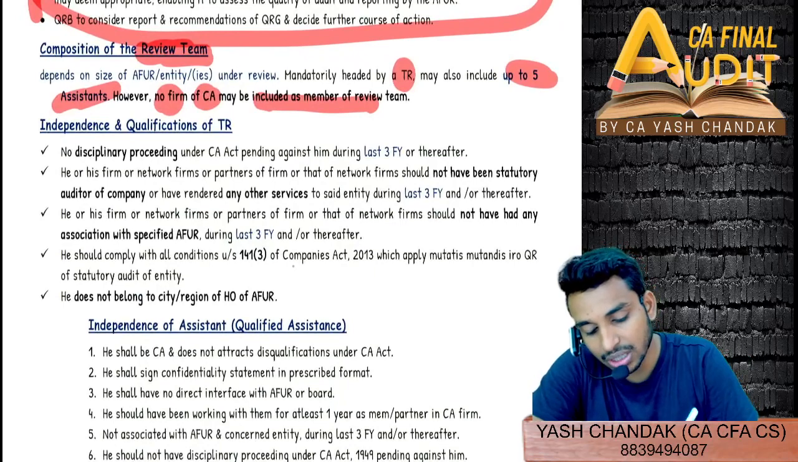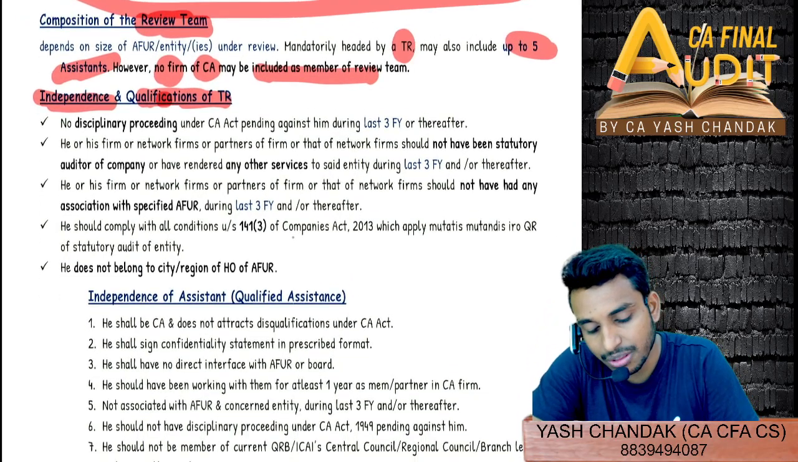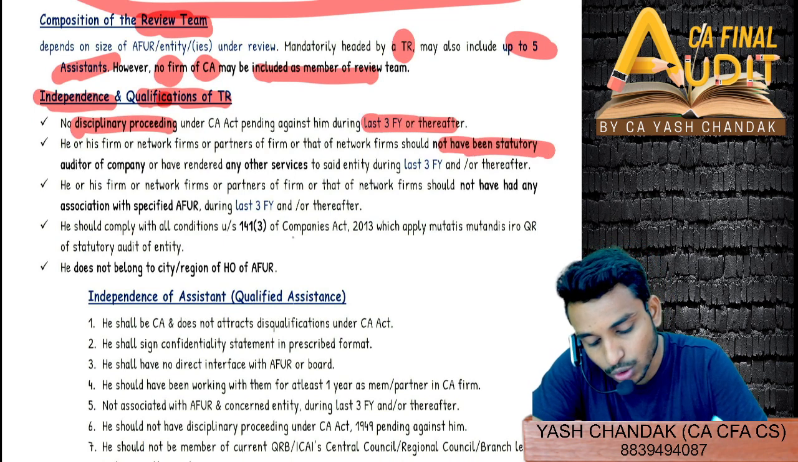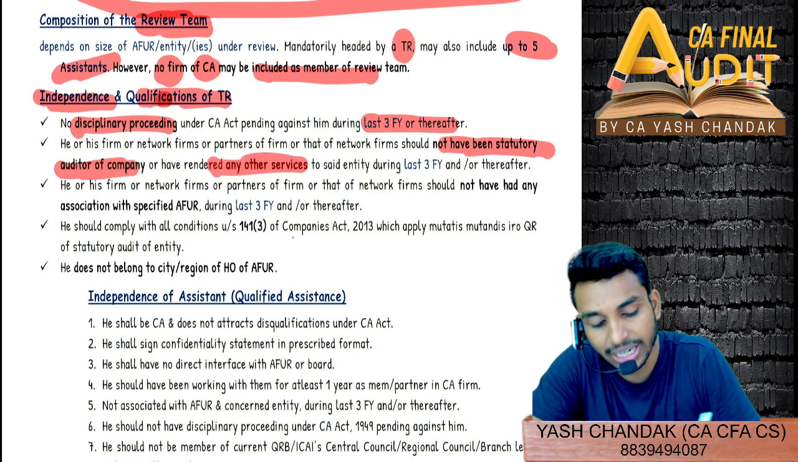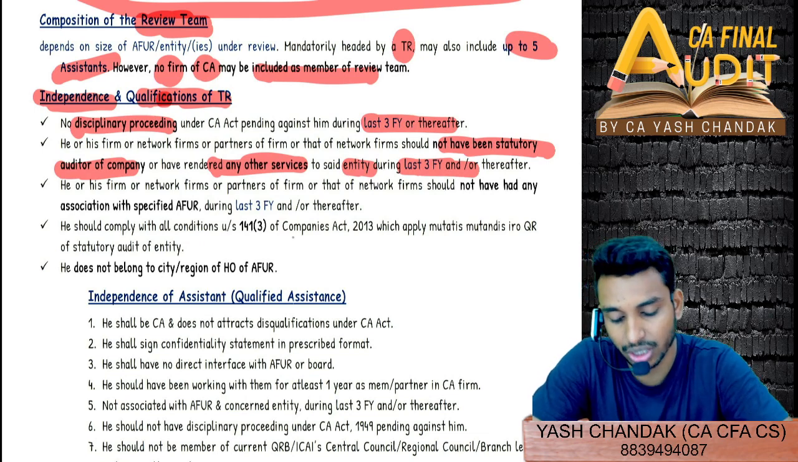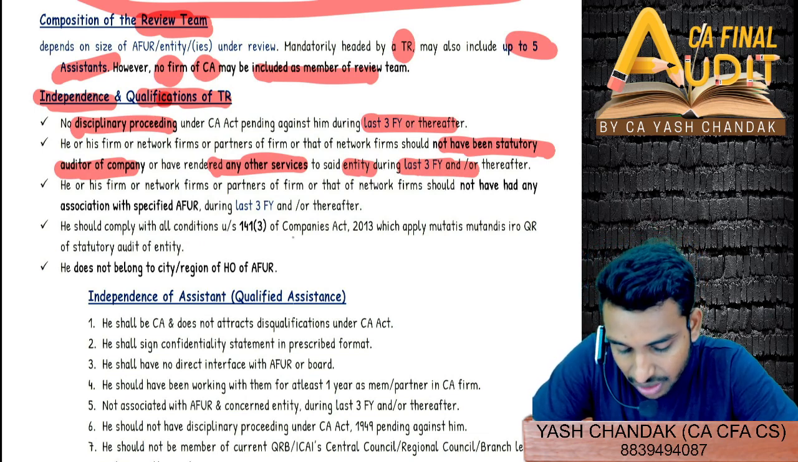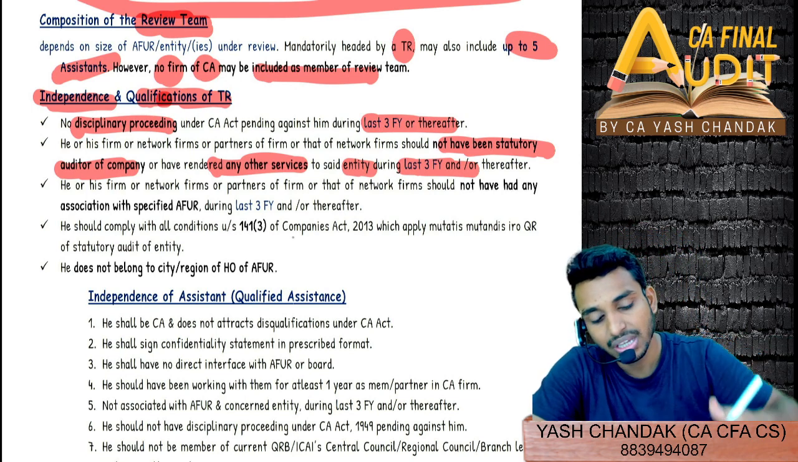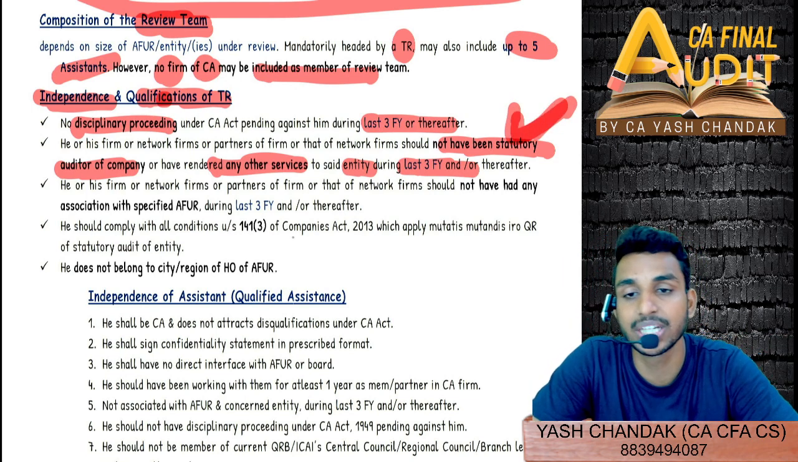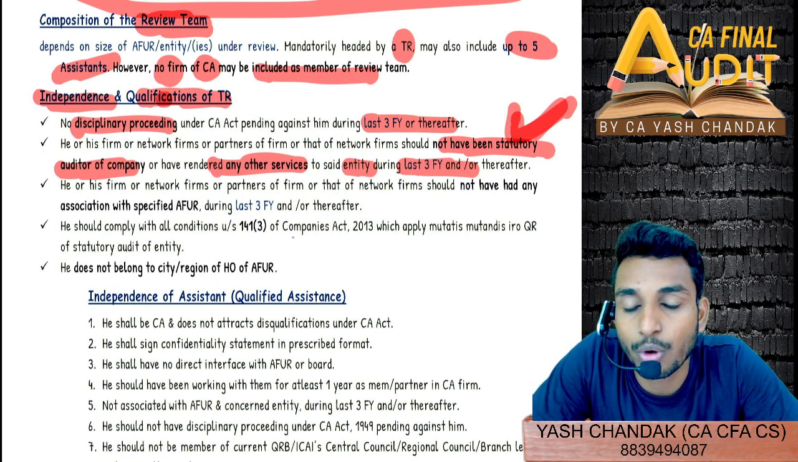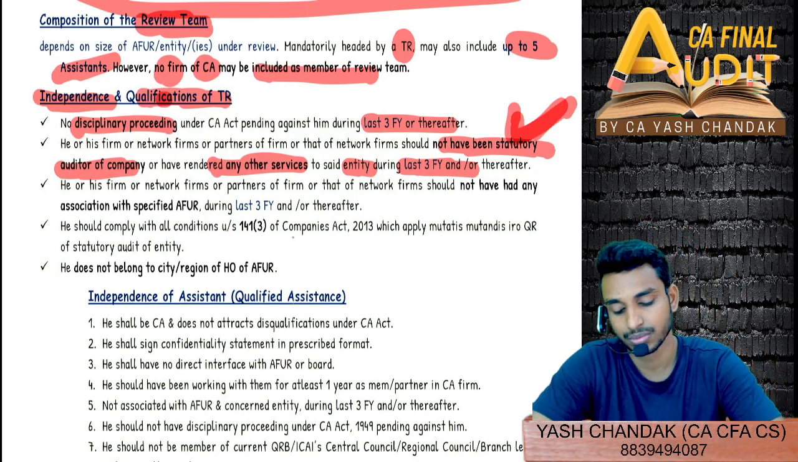So let's just quickly see all the requirements of independence or qualification for the technical reviewer. No disciplinary proceeding should be pending during the last 3 financial years. He should not have been the statutory auditor of that company or rendered any other sort of services to the said company during the last 3 financial years. That means, if he or his firm or his network firm, or even a partner of the firm or network firm, is related to any sort of service provided to this company, then you cannot become the quality reviewer of this particular firm.